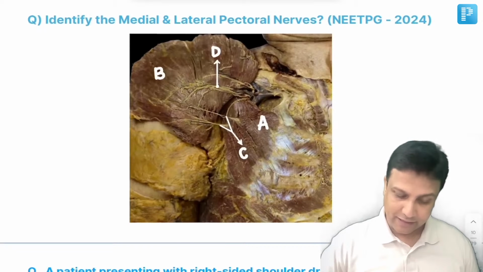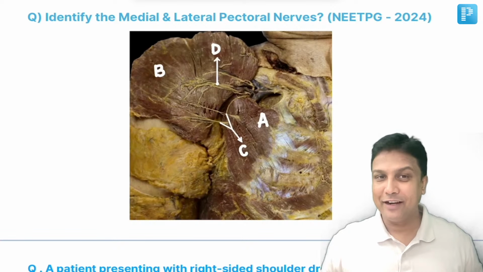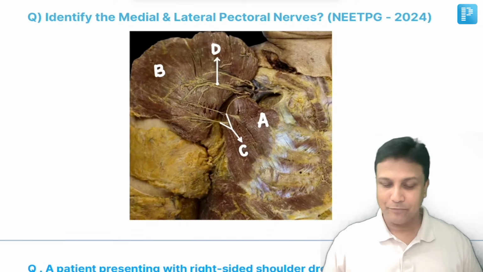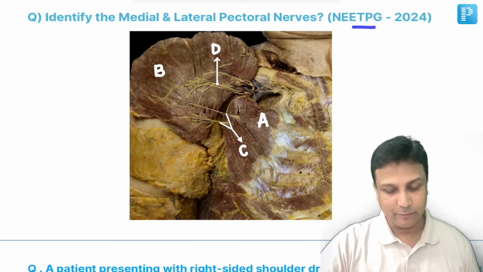Now let's go ahead with the next concept. Now identify the medial and the lateral pectoral nerve here, and this question was exactly given in your NEET PG 2024.